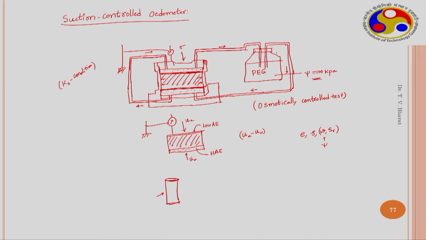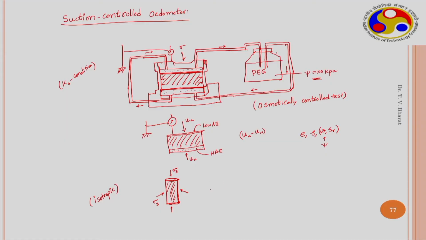consolidate the soil sample. So, we exert an all round pressure of sigma 3 on the soil sample. So, therefore, soil can be isotropically consolidated. So, this is isotropic consolidation. So, therefore, in suction controlled triaxial tests, the isotropic consolidation test can be conducted.